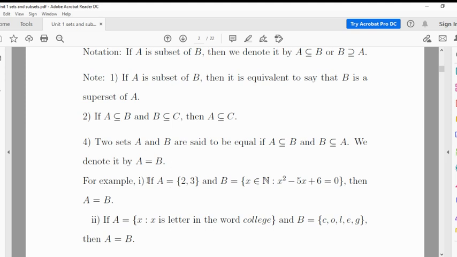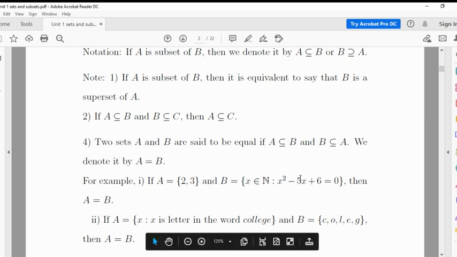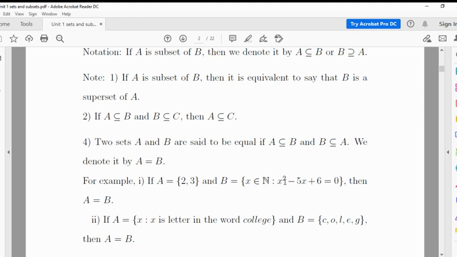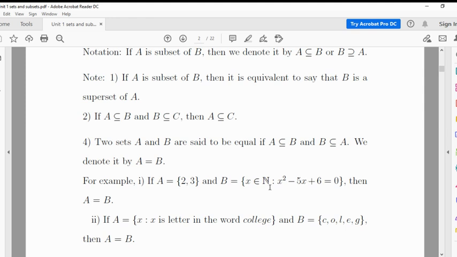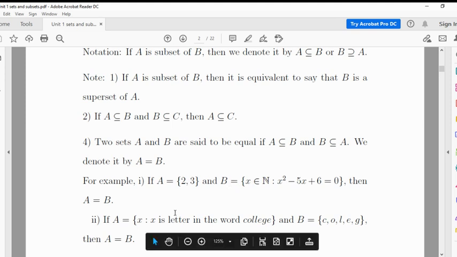For example, if A contains only two elements, 2 and 3, and B contains the set of all x belonging to the set of natural numbers such that x square minus 5x plus 6 is equal to 0, then A is equal to B. We can solve the equation x square minus 5x plus 6, and whatever roots we get are the elements of B. What are the roots of this equation? 2 and 3. So B also contains 2 and 3. So A is equal to B.